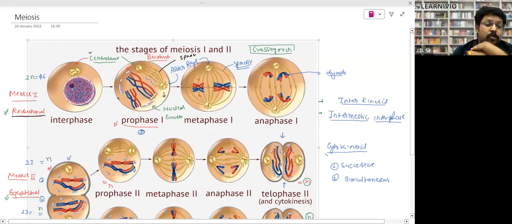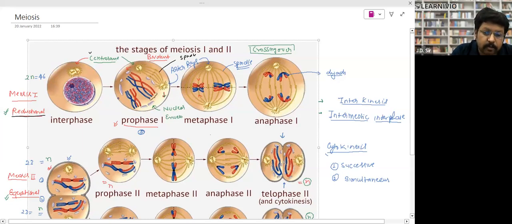You can see there is one blue chromosome and another red chromosome. So two chromosomes will come into pair, and this structure is called bivalent. So formation of bivalent will take place in meiosis, but in mitosis, bivalent will not be formed. There will be monovalent, means single chromosome with 4 arms. Here, there are two chromosomes with 8 arms, right?